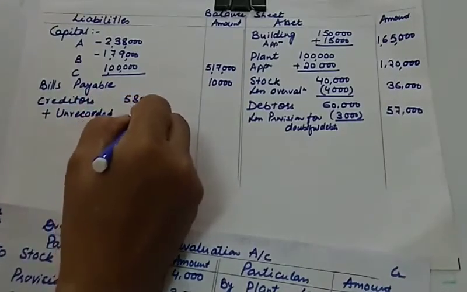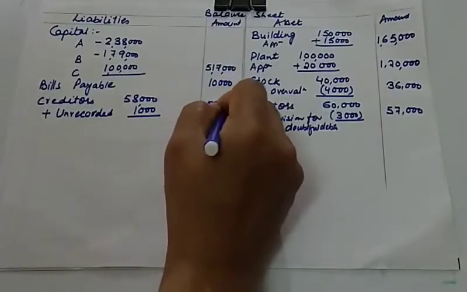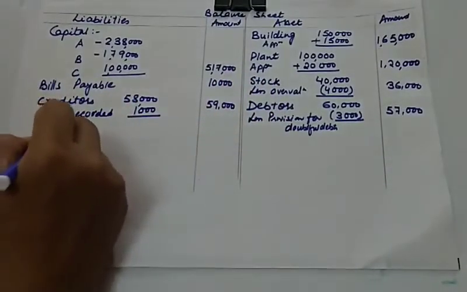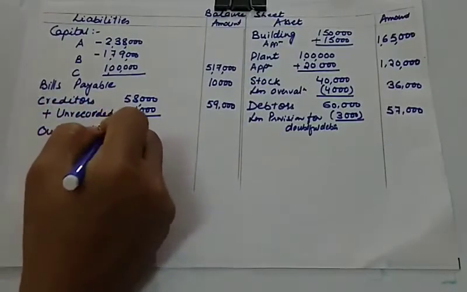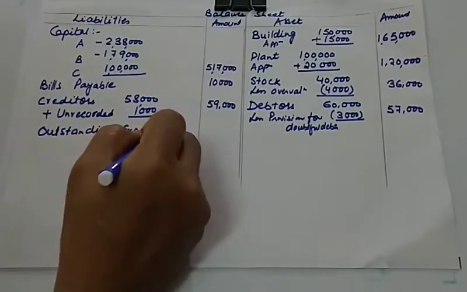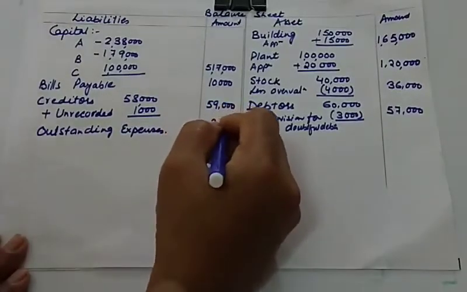It is 1,000, so you will be recording 59,000 here. And outstanding expenses are also there. Outstanding expenses are rupees 2,000.